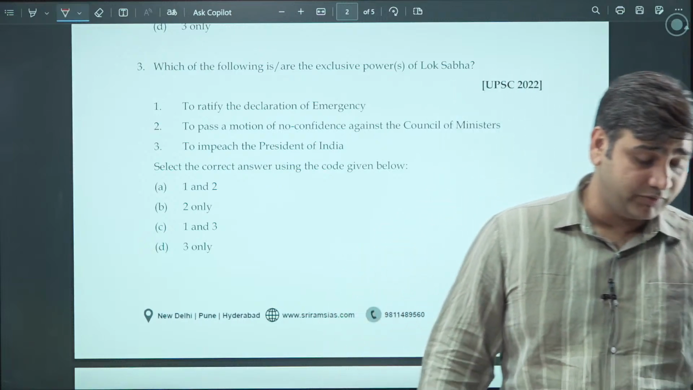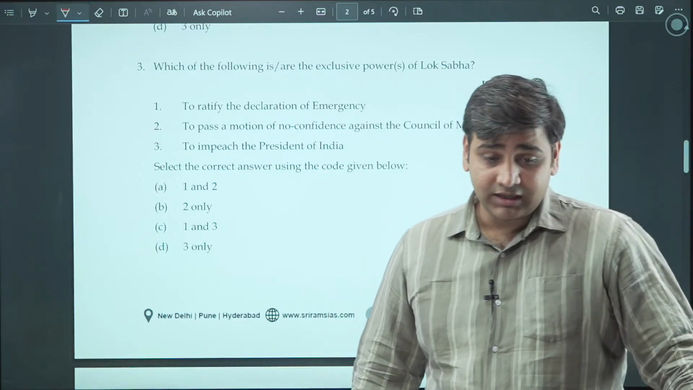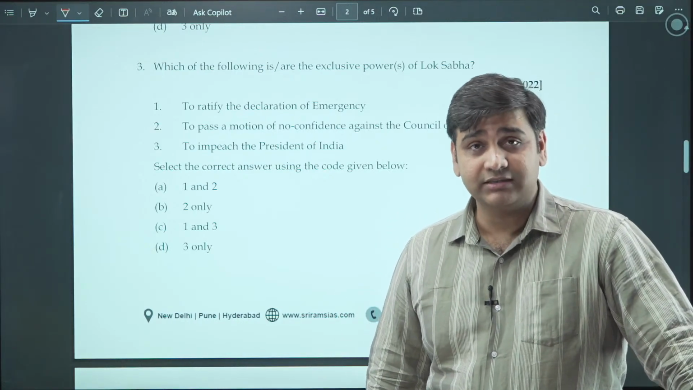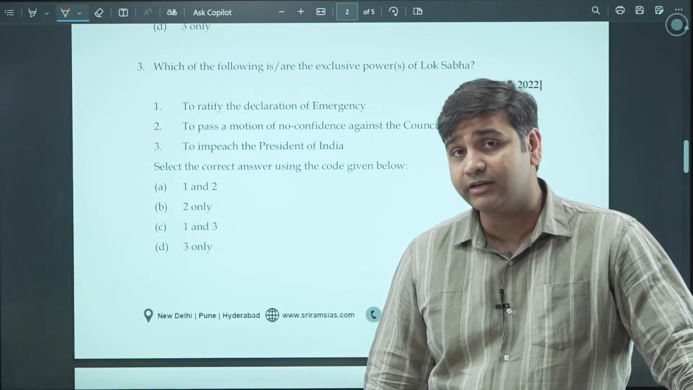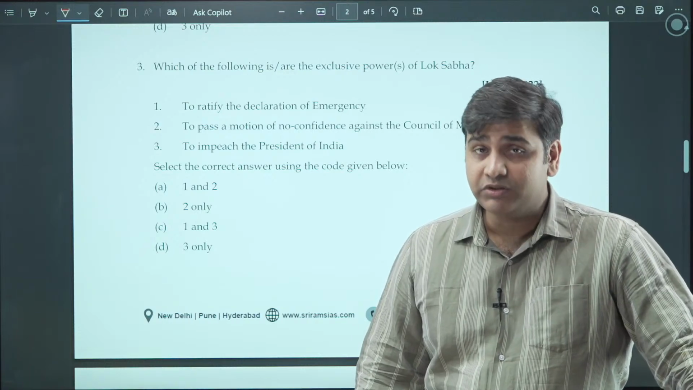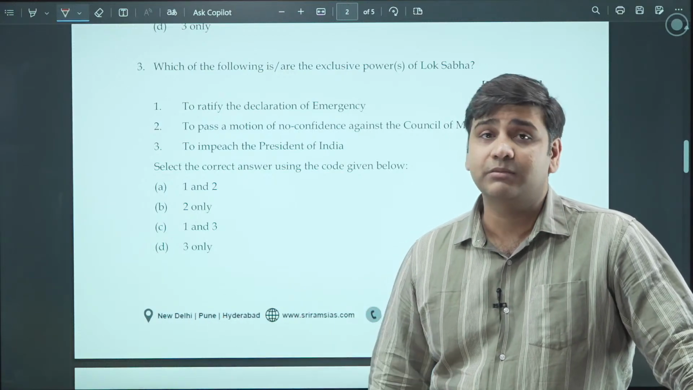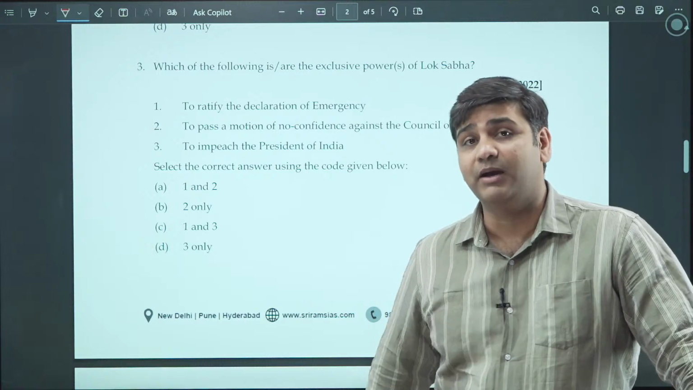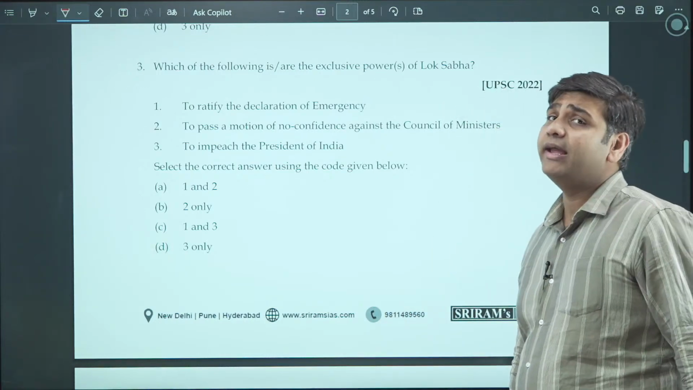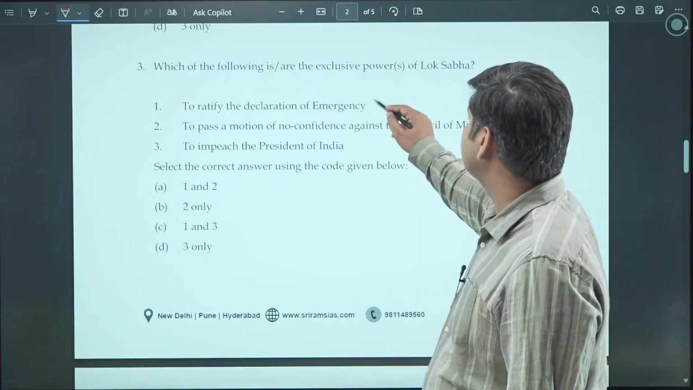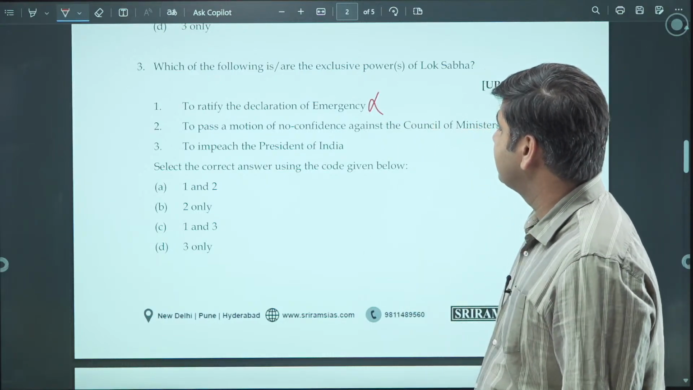If it is an emergency according to Article 352 of the Constitution, which has been imposed on the grounds of war, external aggression and armed rebellion, within 1 month it has to be ratified by the Parliament and both the houses of Parliament. So, Lok Sabha does not hold any special power here. So, this is not the correct statement.